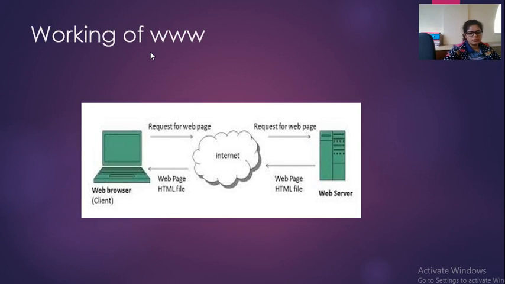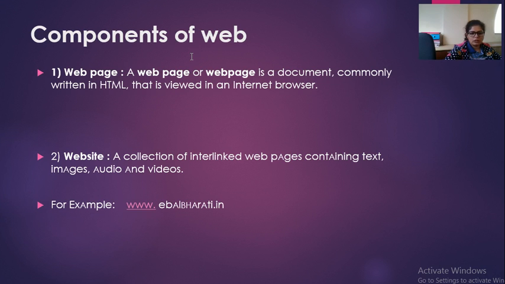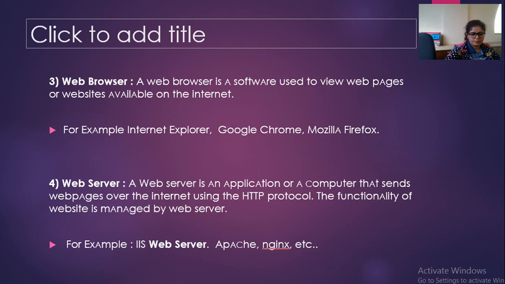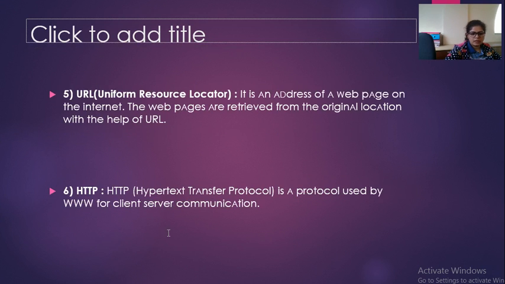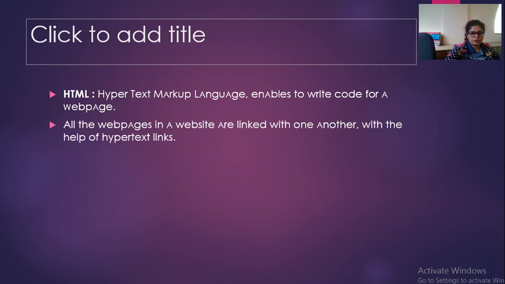Good morning, students. Today we are going to start with the next topic of this unit, that is working of WWW. In the previous lecture we have studied what the World Wide Web is and why we are studying it, and these are the components of the web that we have studied: web page, website, web browser, web server, URL, HTTP and HTML.